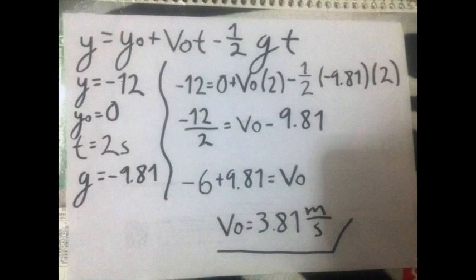To answer this question, we used kinematic equations used in free fall. The formula we used to solve the problem was the following. To answer this problem, the factors that were involved were initial position, final position, gravity, and time, where final position was minus 12, initial position equals 0, time 2 seconds, and gravity minus 9.81. Then we substituted into the formula, and the obtained result was initial velocity equals 3.81 meters per second.